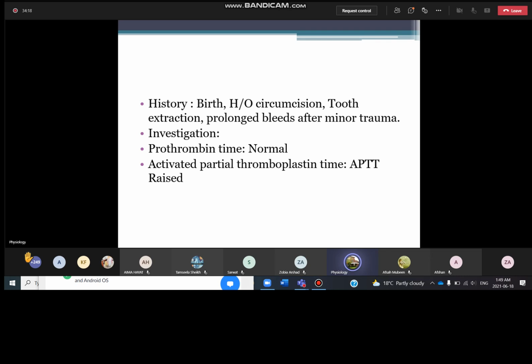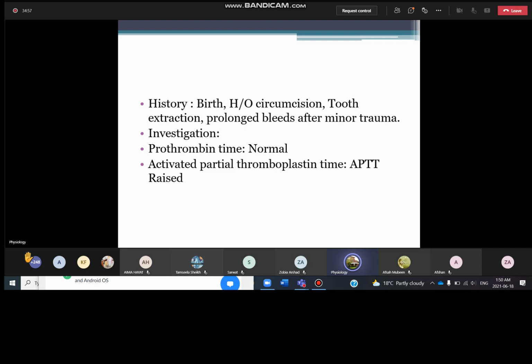If a person is having a prolonged APTT, as I have written here, PT is normal because factor 8 was only being tested by APTT. So PT is supposed to be normal here. But APTT is prolonged. But there were many other factors, factor 8, factor 9, that were causing prolonged APTT. So at this level, we cannot make the diagnosis. That diagnosis is hemophilia A, but we have some clue in our hand that this is a coagulation disorder, not a bleeding disorder. And how will we investigate it further?